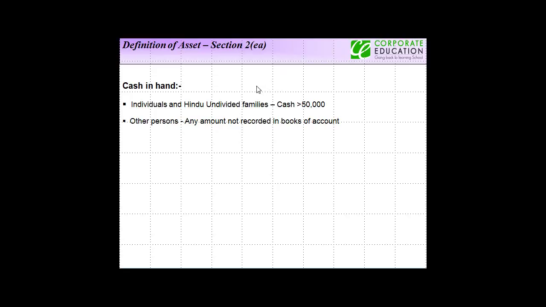Moving forward, we now look at the next item which is available and which can be considered as an asset for wealth tax purposes, and this is cash in hand. Now, cash in hand is included as an asset for wealth tax purposes if the assessee is an individual or HUF where it exceeds 50,000. Okay, so if it is, let's say, 49,000, it is not included. If it is 51,000, it is included.